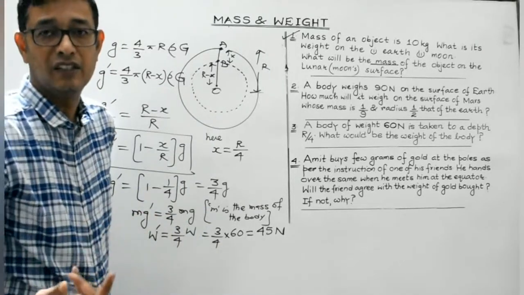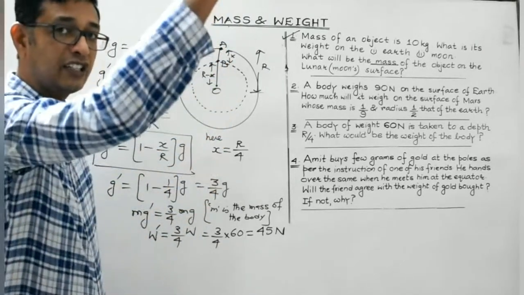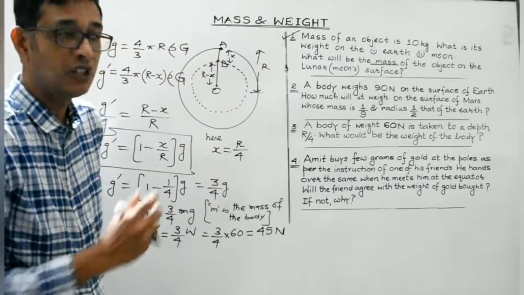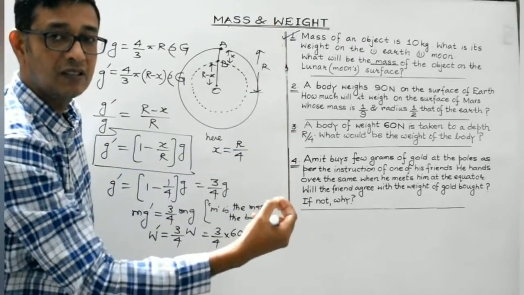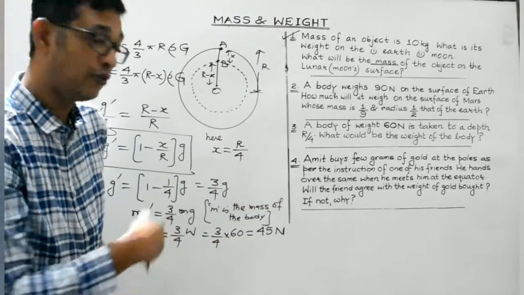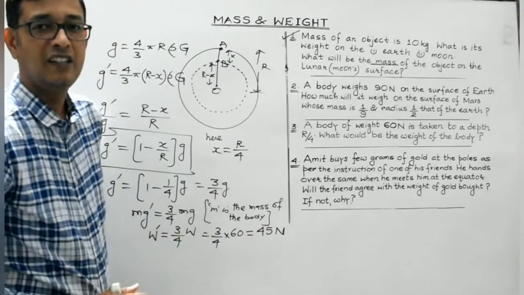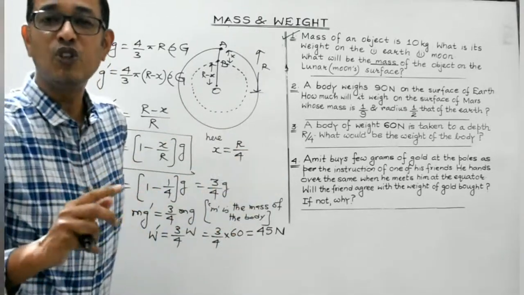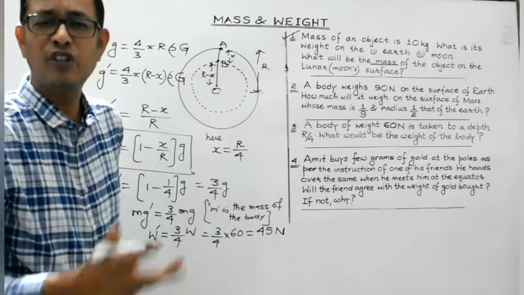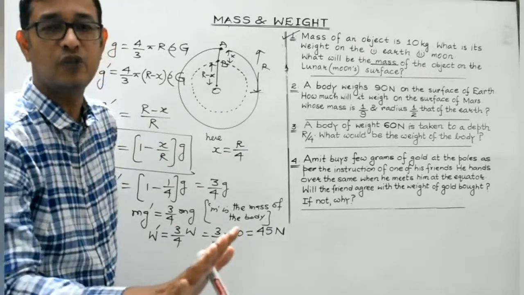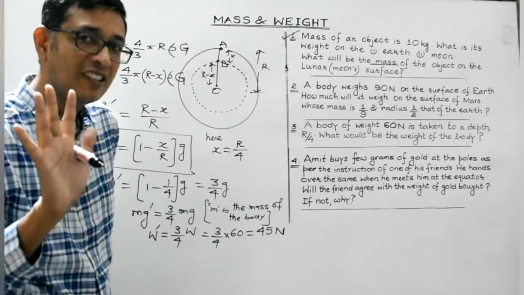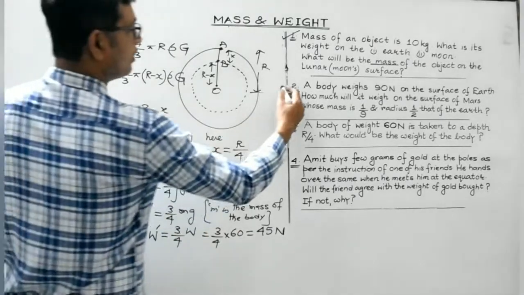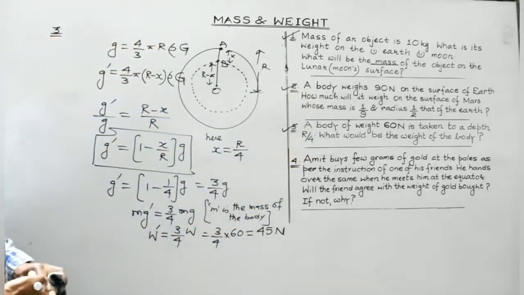And students, we are aware, with the increase in the altitude, the value of small g decreases, so the weight will keep on decreasing with the increase in the altitude. Similarly, with the increase in the depth, the value of g decreases, therefore the weight of the body also decreases. And ultimately, at the center of the earth, the value of small g becomes 0, and accordingly the weight of any body at the center of the earth will always be 0. Right? So we are done with question number 3 as well.